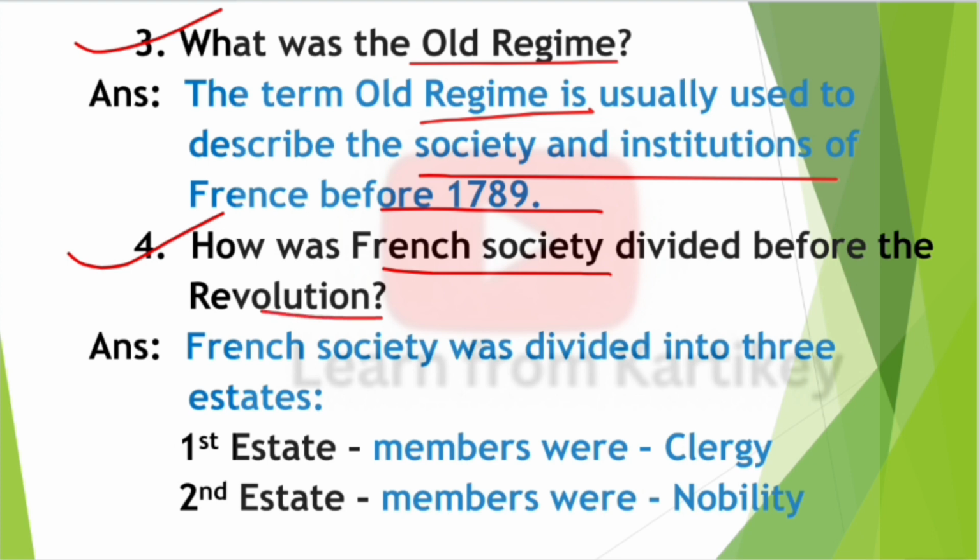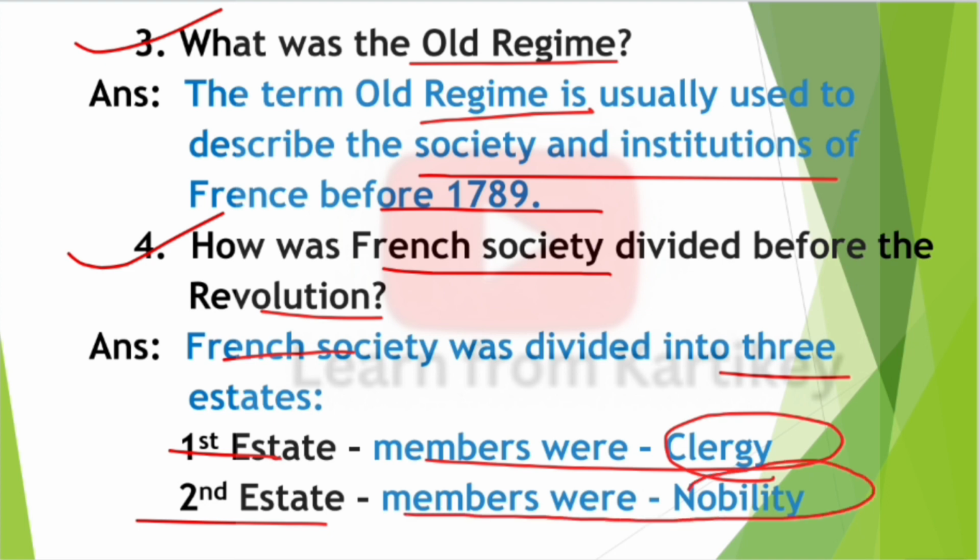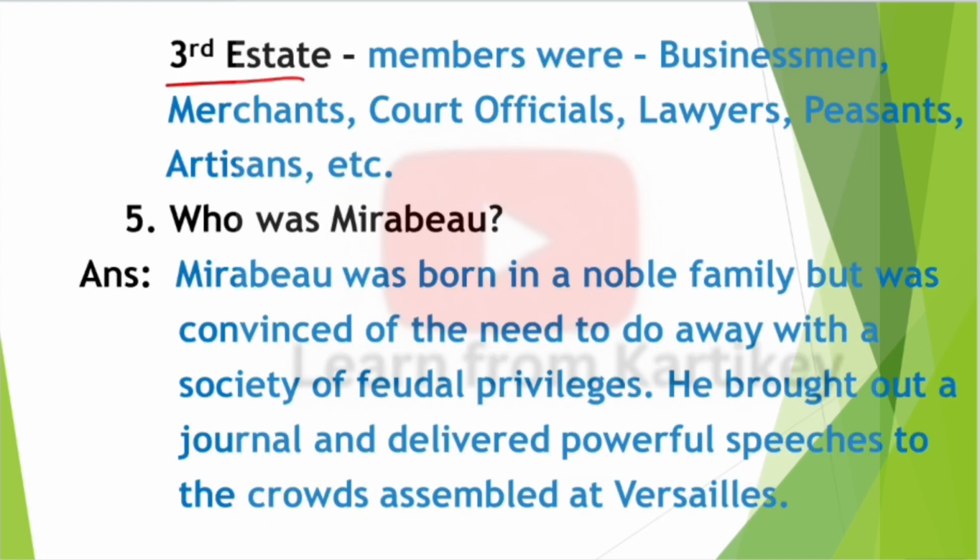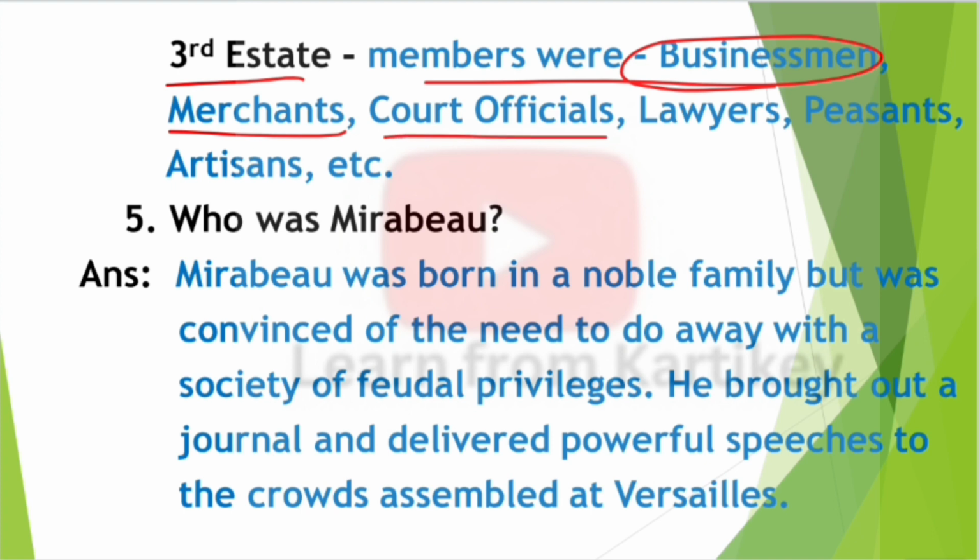Answer, French society was divided into 3 states. First state members were clergy, second state members were nobility, third state members were businessmen, merchants, court officials, lawyers, peasants, artisans, etc.